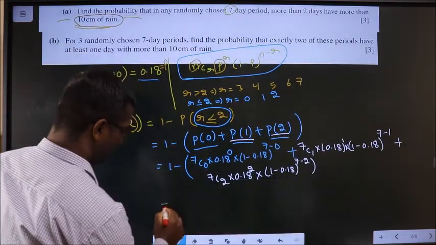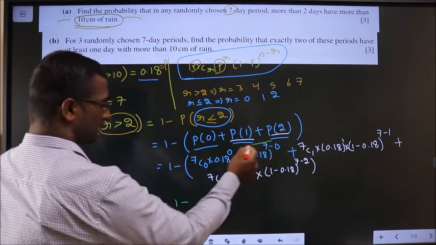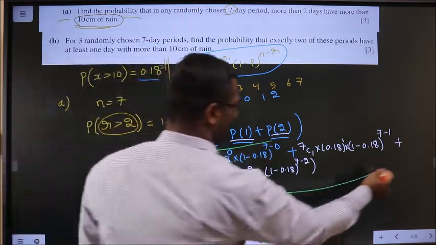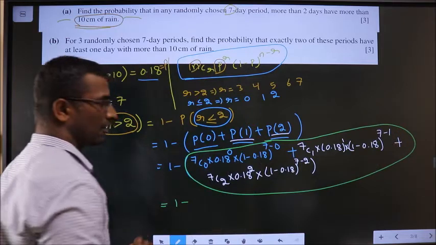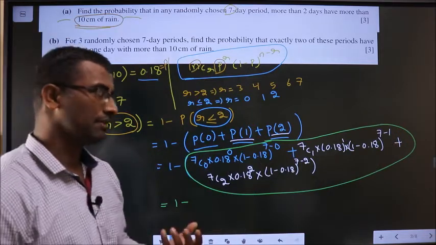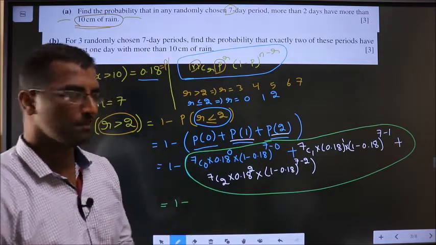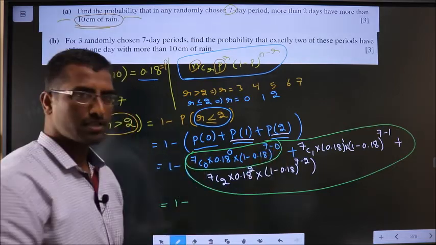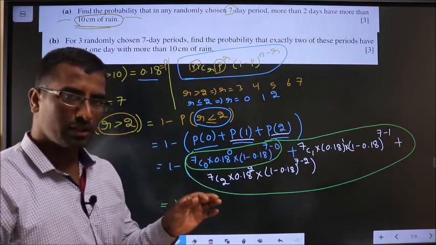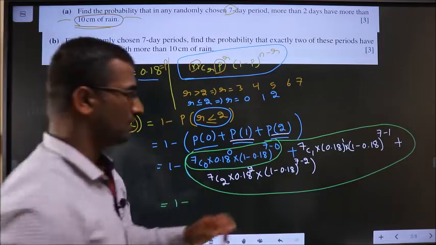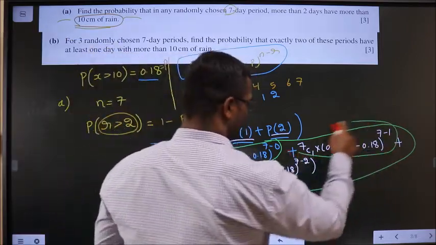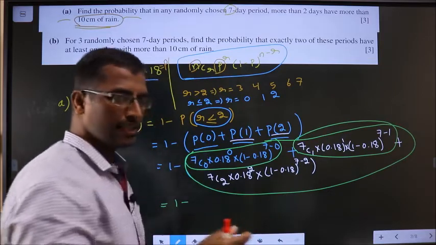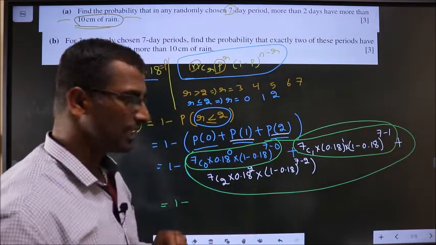Okay. Now 1 minus. Carefully put this entire thing in the calculator all at once. If you couldn't put it all at once, first put this, you will get some answer. Then use answer plus this one. Then you will get an answer again. Then that answer plus this one.